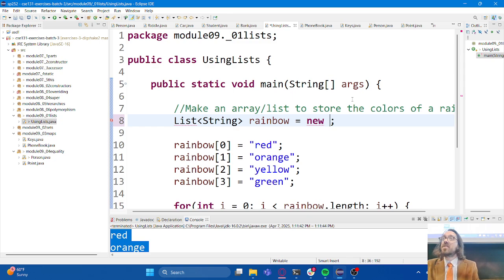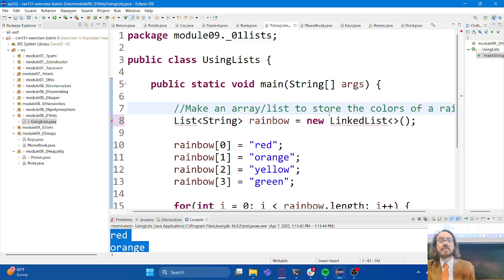So for an array, we didn't call the constructor. It kind of looks like the constructor a little bit because you do see that new keyword there, right? But it doesn't have the parentheses or anything like that. We have to call the constructor. So I'm going to say linked list of, and actually I don't need to put anything in there. This looks a little bit funny. We have to include the angle brackets.